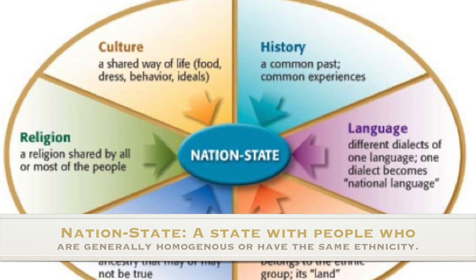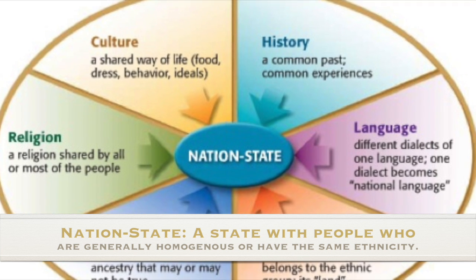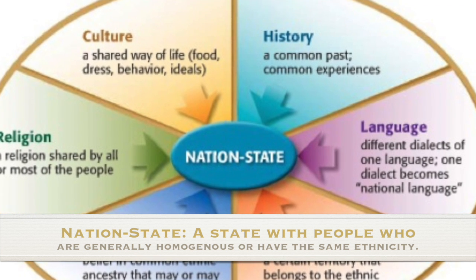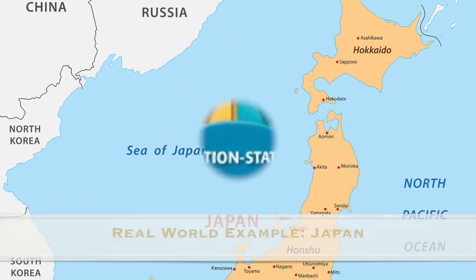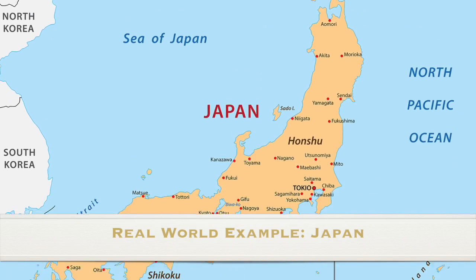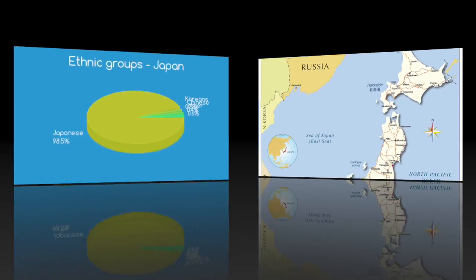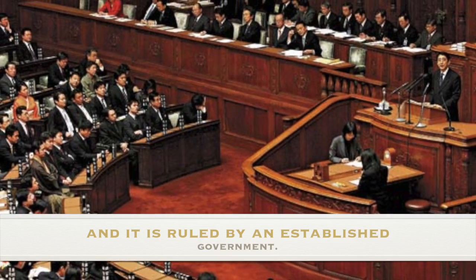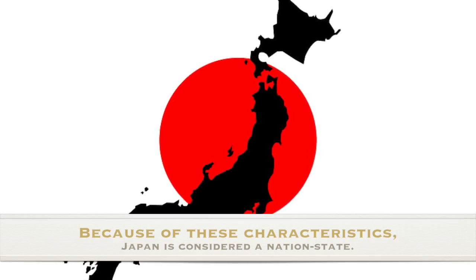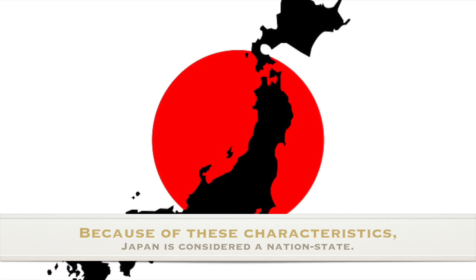Next on the list is nation-states. A nation-state is a state with people who are generally homogeneous or have the same ethnicity. Japan is a prime example of a nation-state. This is because most of the people are of the same ethnicity and homogeneous. The state itself has defined boundaries, and it is ruled by an established government. Because of these characteristics, Japan is considered a nation-state.